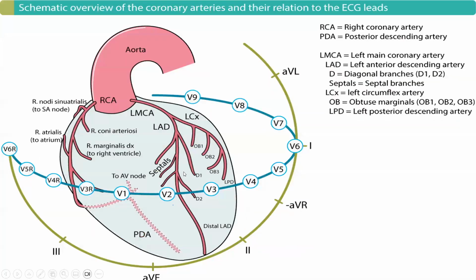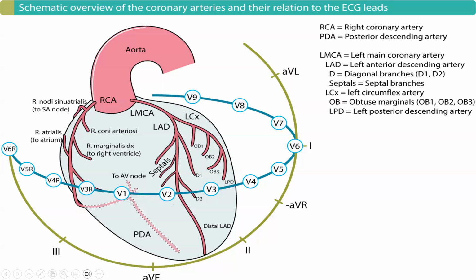In this image, we will see the blood supply for the heart. There are two main coronaries, the left main coronary artery and the right coronary artery. The left main coronary artery gives two vessels, the left circumflex and the left anterior descending artery. The left anterior descending has several branches, septal branch and diagonal branch, and all of them are important in the location. The right coronary gives many branches, but one of the most important is the posterior descending artery, which gives a branch to the AV node.